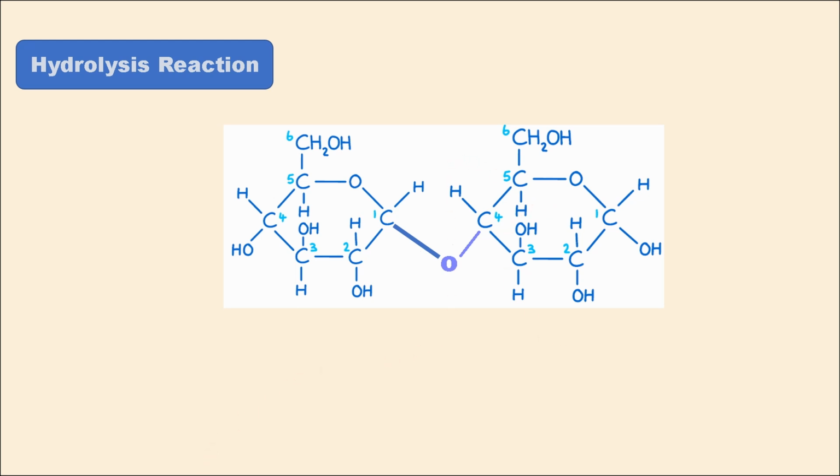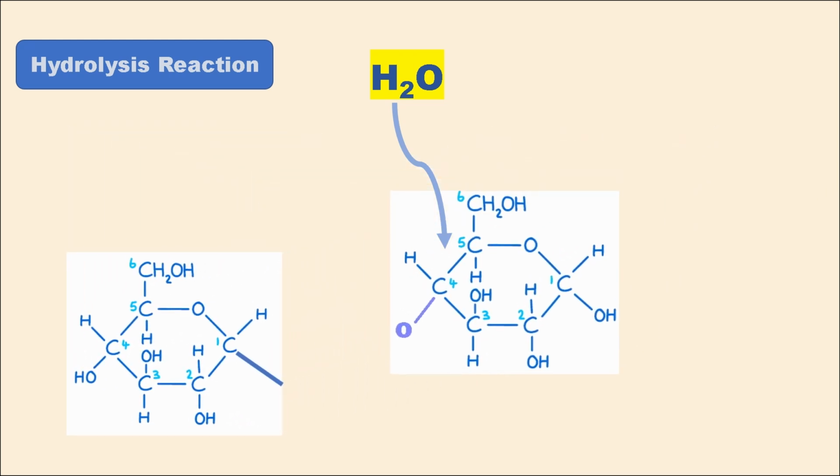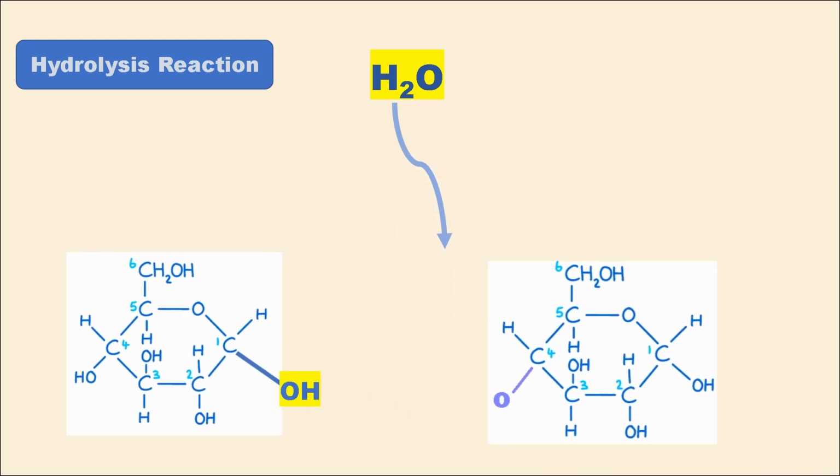Here's how it works. We add one H2O molecule and specific enzymes, which we will cover later, facilitate this reaction. The water molecule breaks the bond with the hydroxyl group attaching to one monosaccharide and the hydrogen attaching to the other.